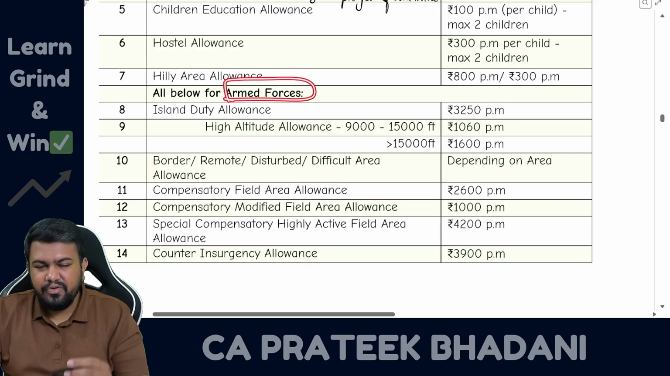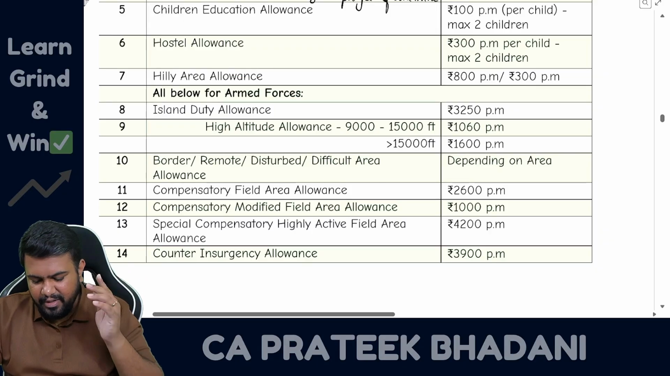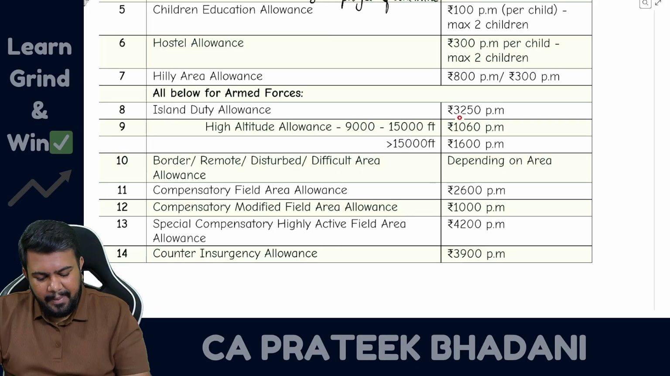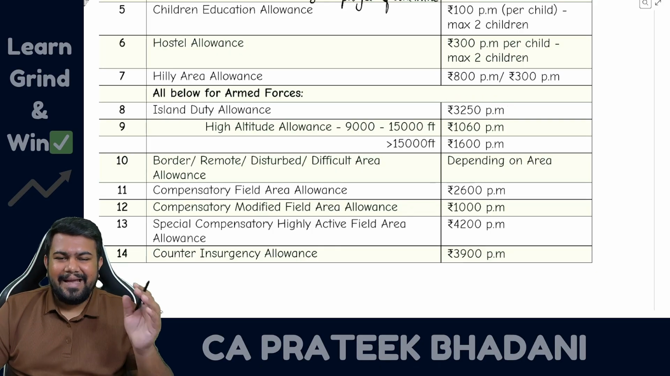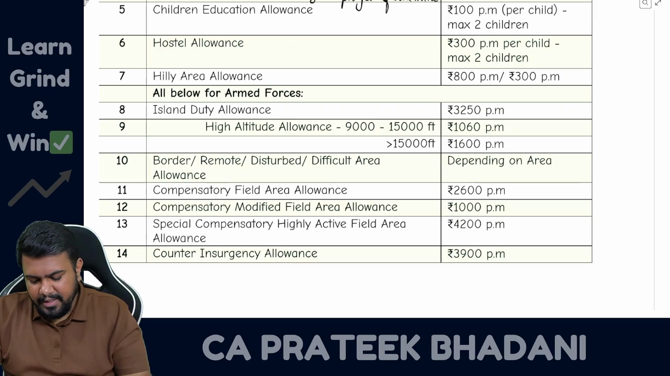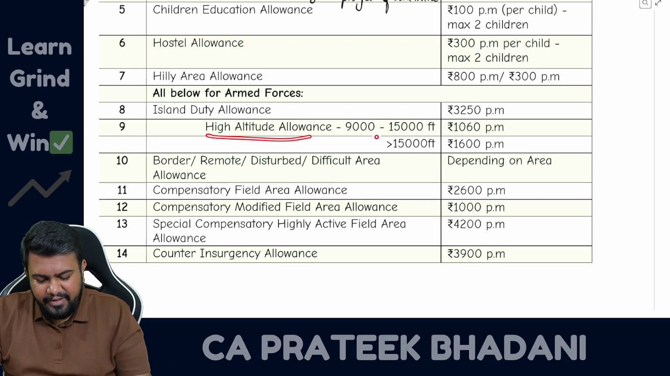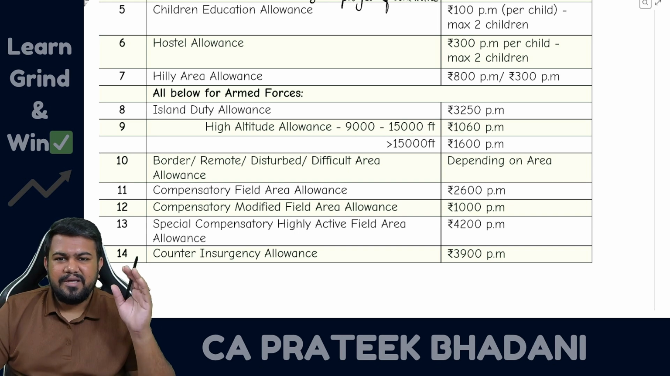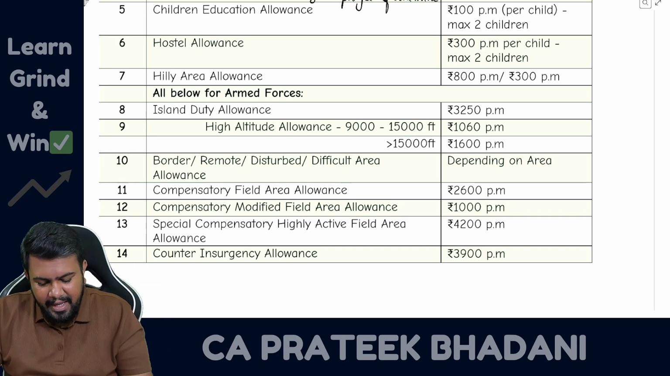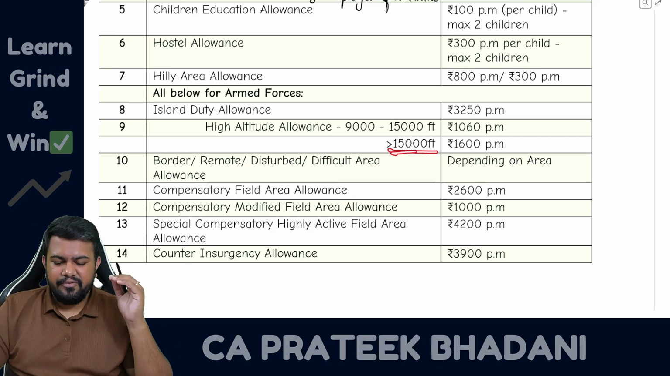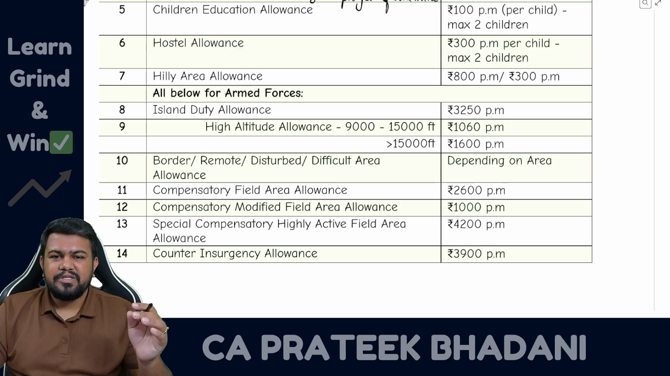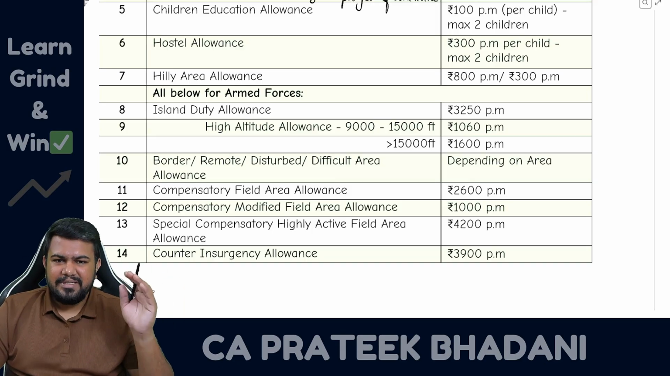Then for armed forces also there are some special allowances. What are they? Island duty allowance. For working on an island, up to 3,250 exempt, balance taxable. Next, high altitude allowance. If the altitude is above 9,000 feet but up to 15,000 feet, then 1,060 per month exempt, balance taxable. And if the altitude is greater than 15,000 feet, then 1,600 rupees per month is exempt, balance amount is taxable.